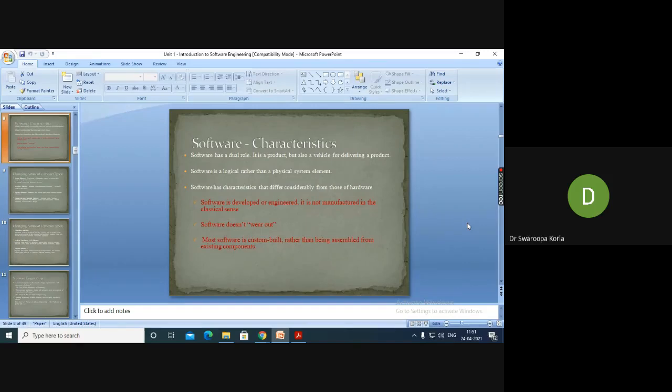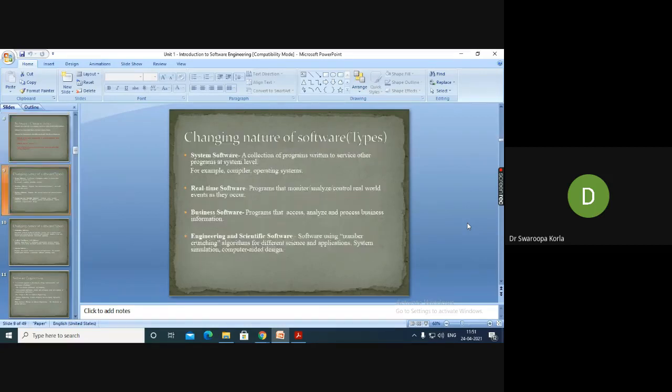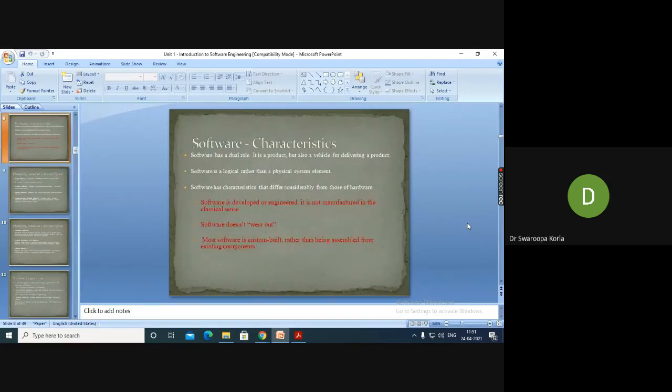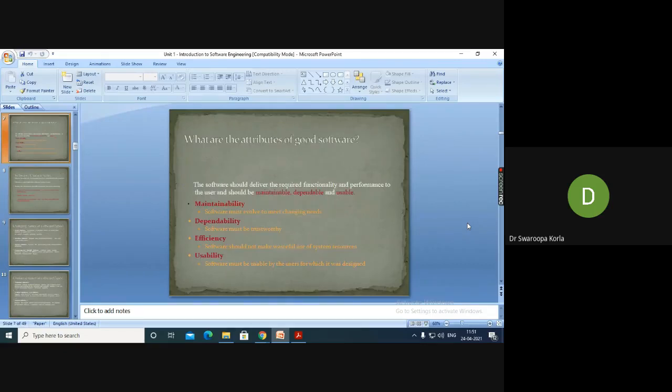So, software is developed or engineered, it is not manufactured in the classical sense. Software doesn't wear out. Most software systems are custom built rather than being assembled from existing components. These are the things you need to tell in the software characteristics part.